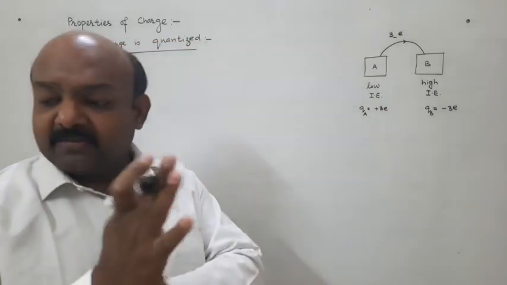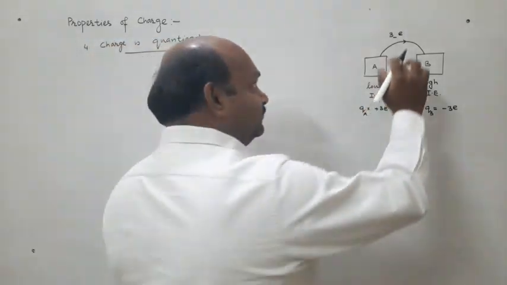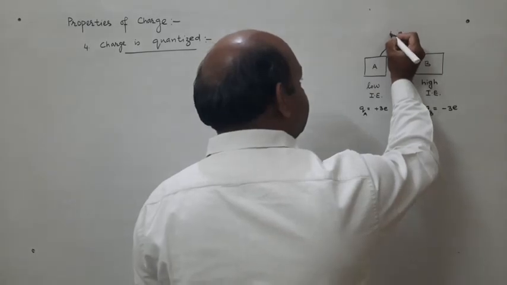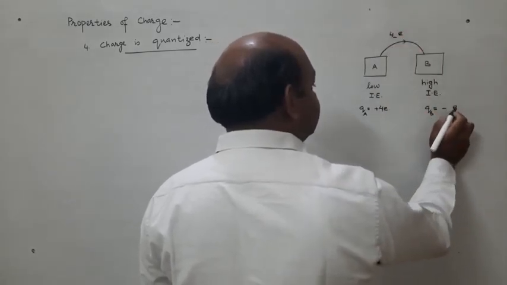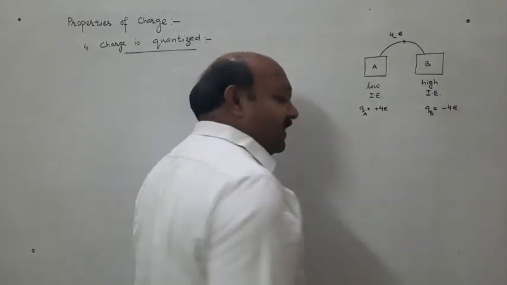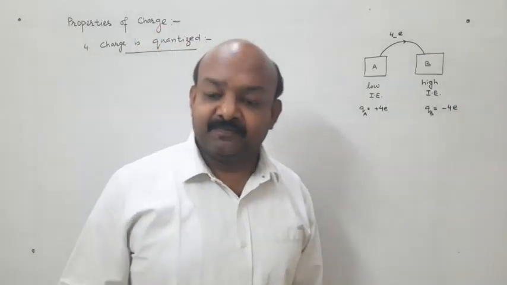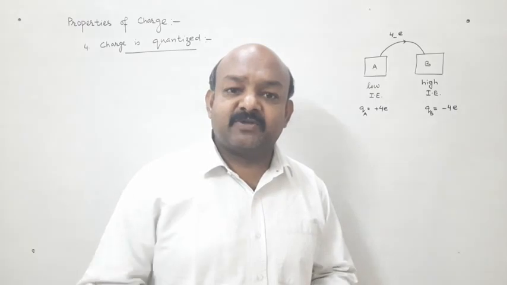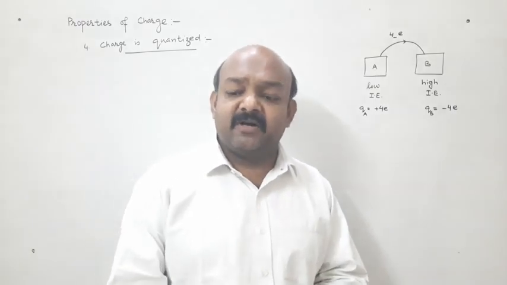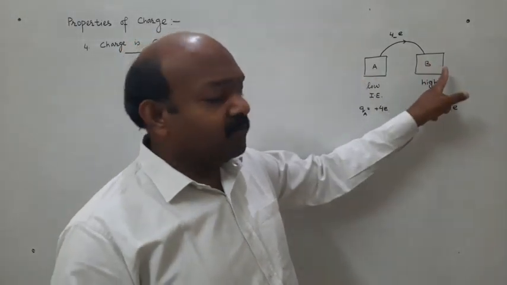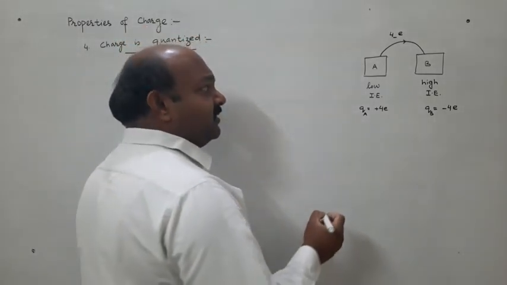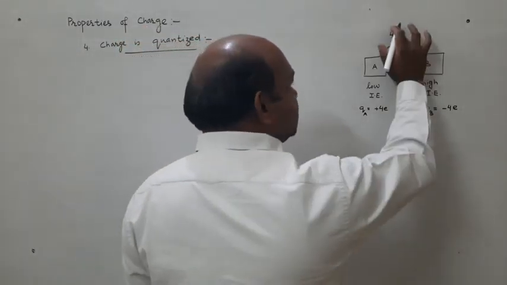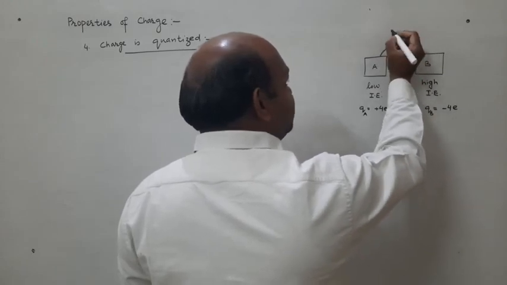If you rub more, one more electron will be transferred. And in this way you can proceed on. More and more electrons will be transferred from body A to body B. Can you ever think of a case that half of an electron is transferred? Can this be possible?